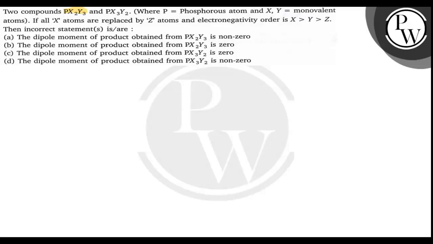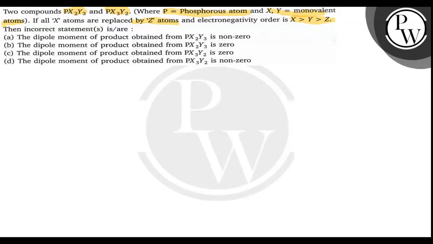Two compounds PX2Y3 and PX3Y2 are given, where P is a phosphorus atom and X and Y are monovalent atoms. If X atoms are replaced by Z atoms and the electronegativity order is X is greater than Y and Z, we have to state the incorrect statement. We have to choose the incorrect statement.